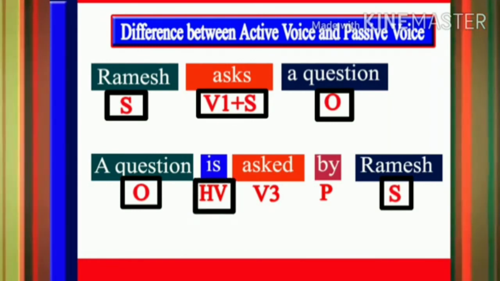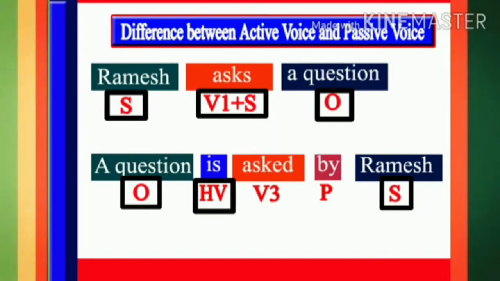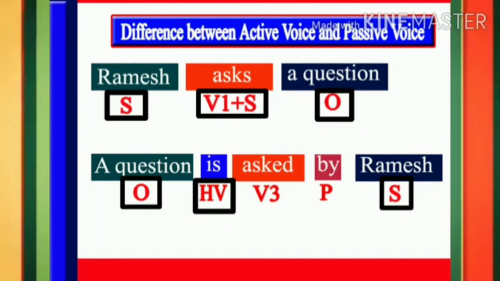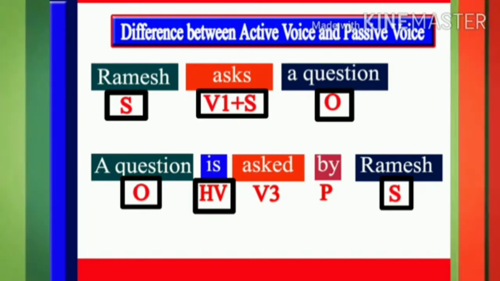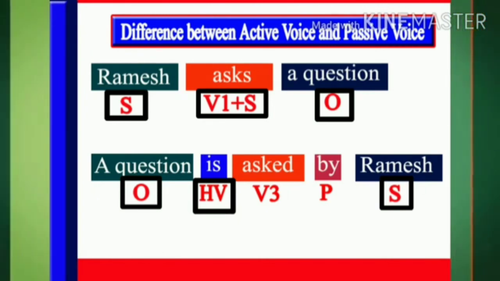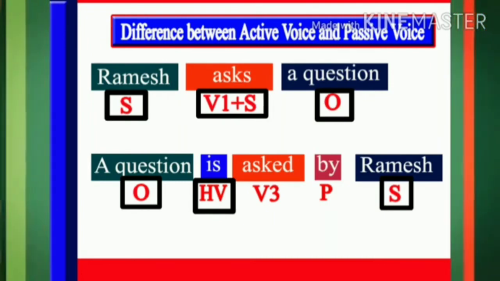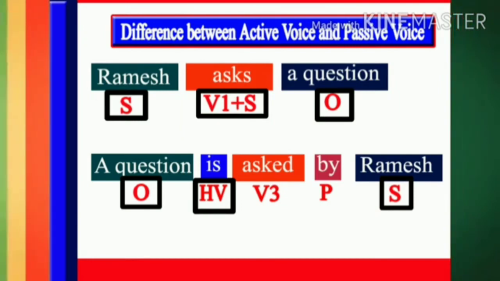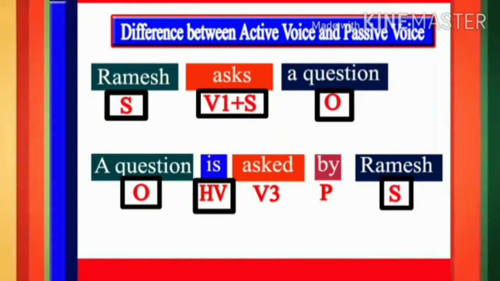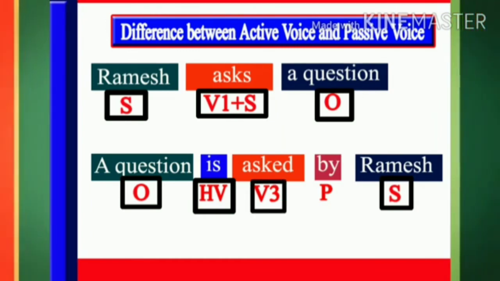Now, the third change we have to make is that the verb is converted into past participle form in passive voice. Let the sentence be from any tense, we need to use V3 or past participle form of the verb from active voice. That is why we have used the past participle form of the verb asked in this passive voice.